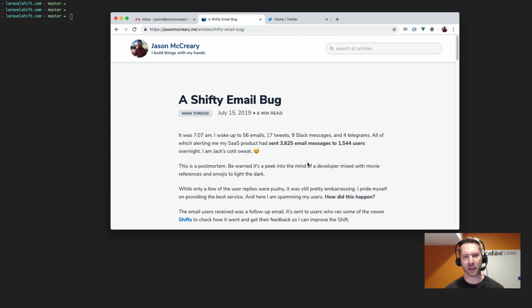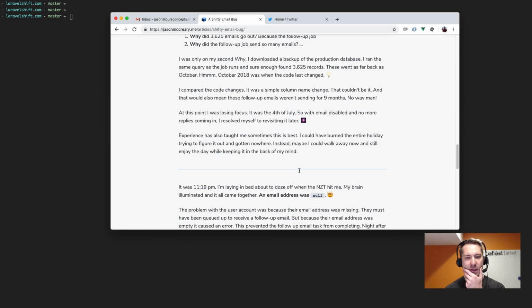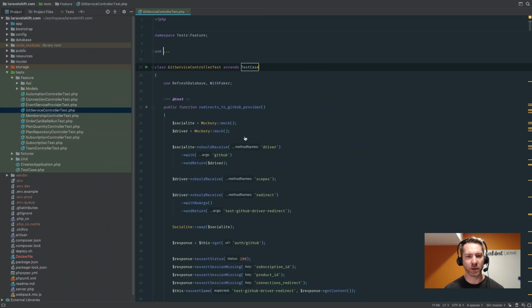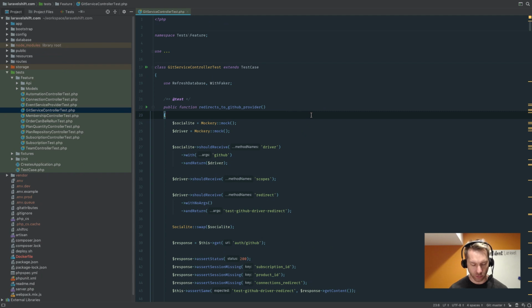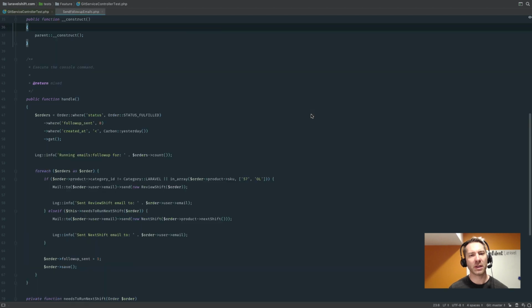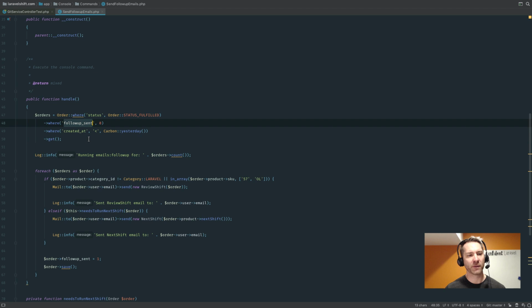Most people were pretty cool about it. There were a couple of people that were like, stop spamming me, which, of course, was annoying and embarrassing. So the issue ended up being that one of the email addresses was null in the system. And because of that, the queue that was running, let's just look at the code, shall we? The queue that was running is the follow-up email queue.